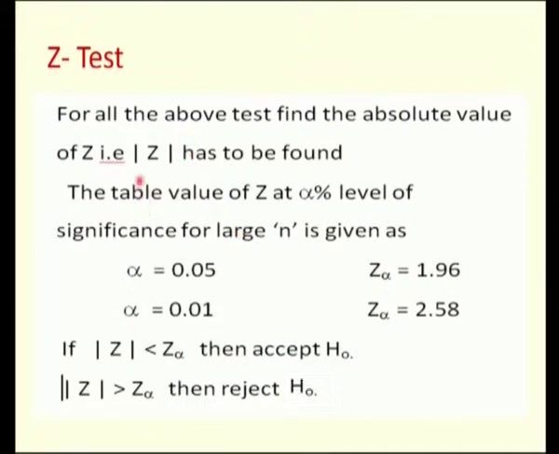So, in the above test, what we have calculated from the test statistic, we call it the calculated value, and that is your mod Z. Generally, in testing of hypothesis, we calculate the calculated value from the test statistic and compare it with the table value of Z at alpha percent level of significance. And as I told you, here n is very large, that is a large sample test, and alpha is the level of significance, which is also called the probability of type 1 error. So, the procedure goes like this: if my calculated value is less than the table value, then we accept the null hypothesis, otherwise we reject it.